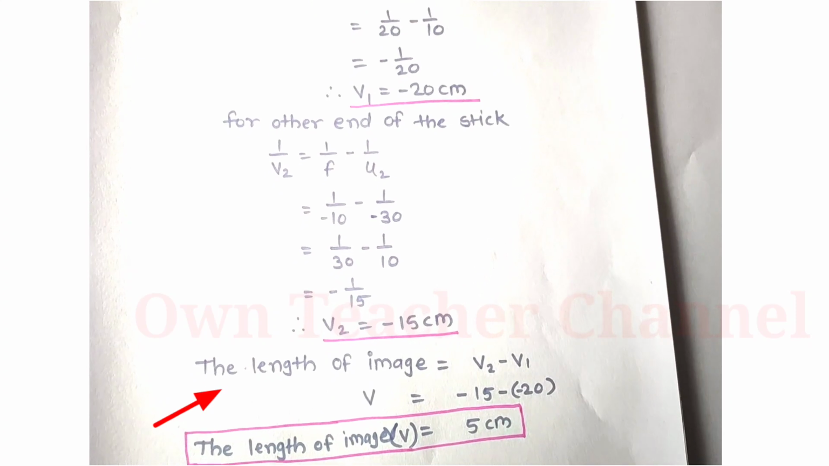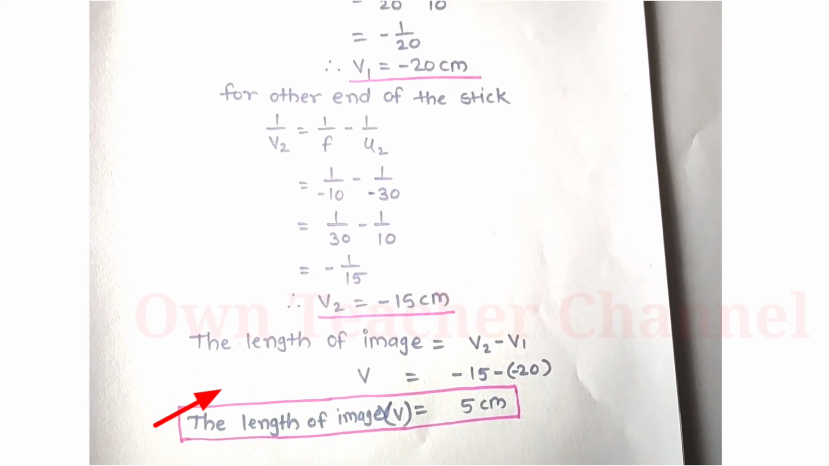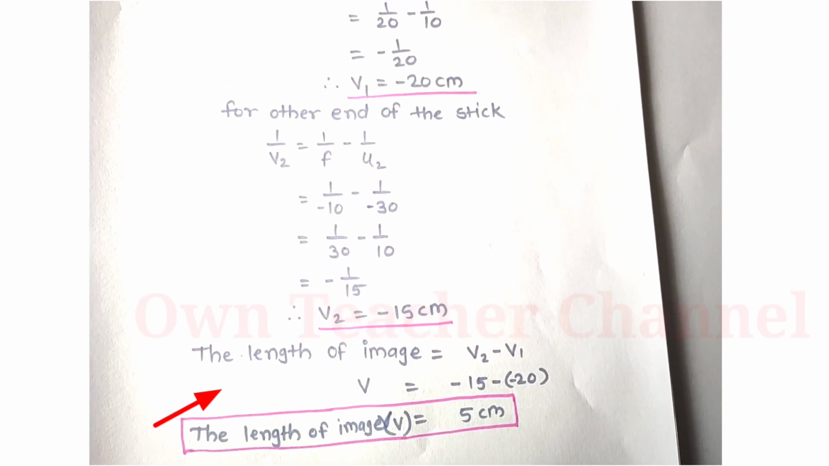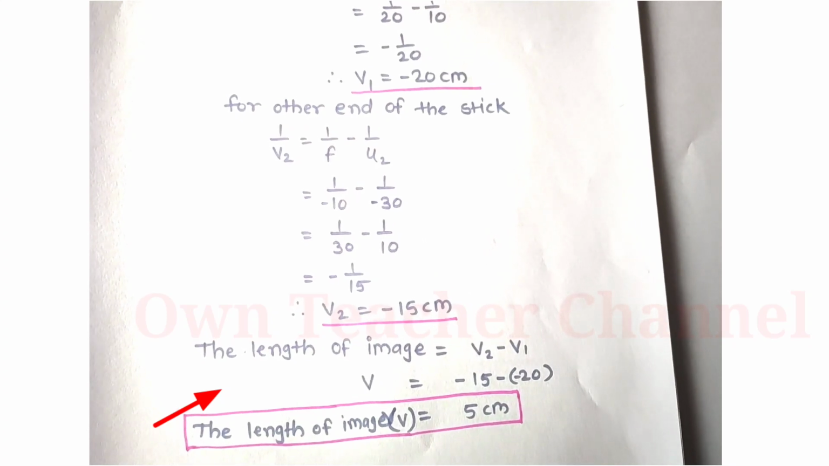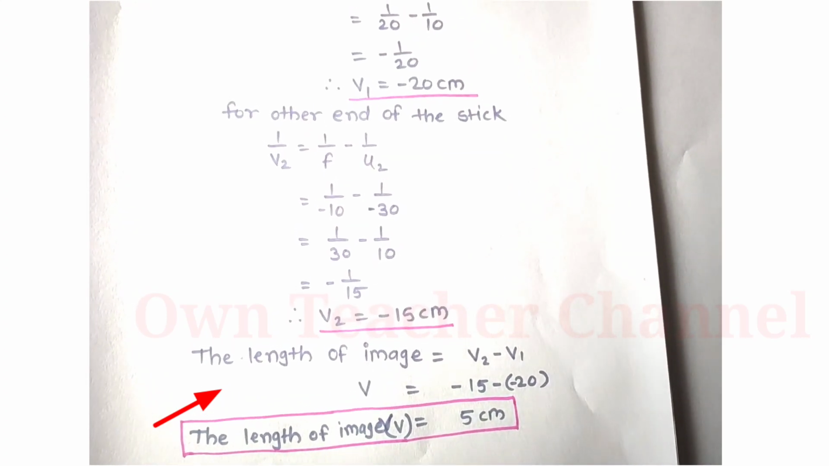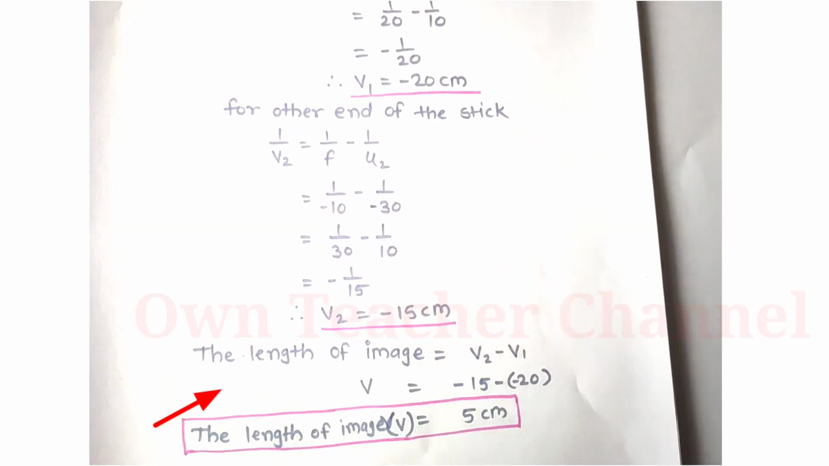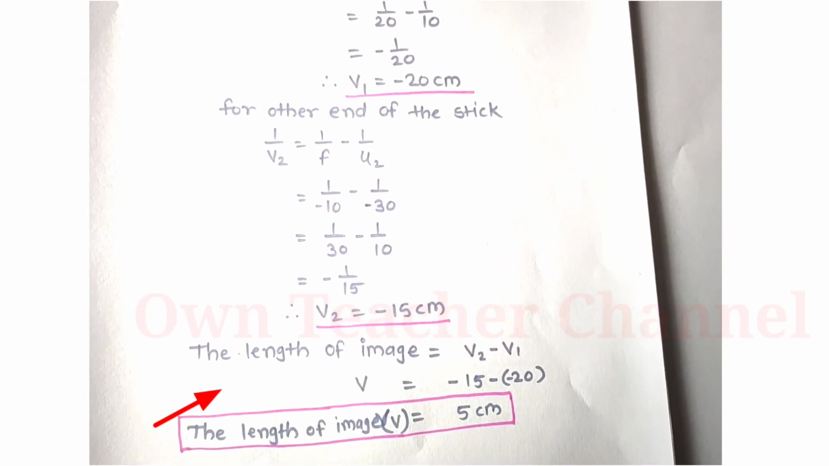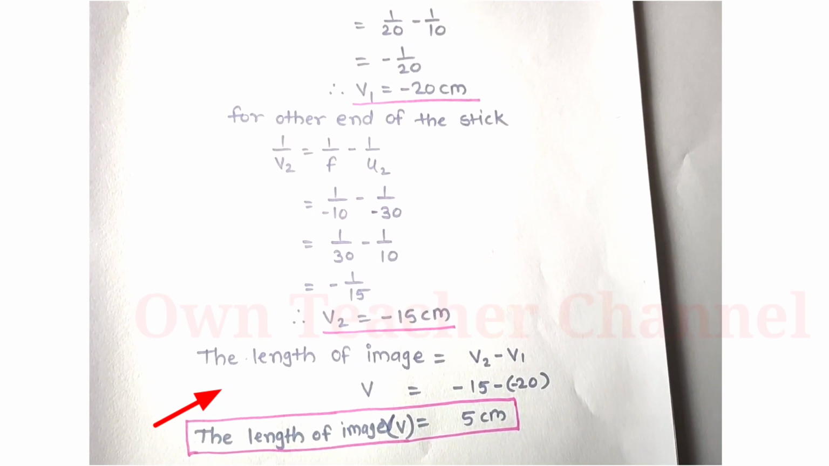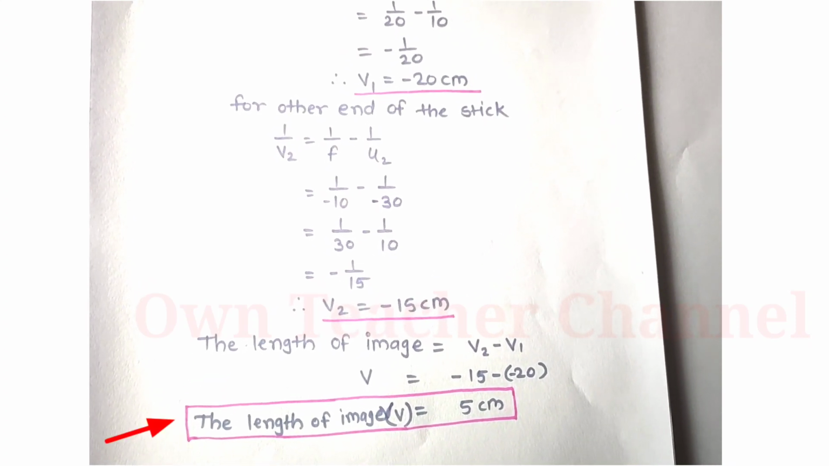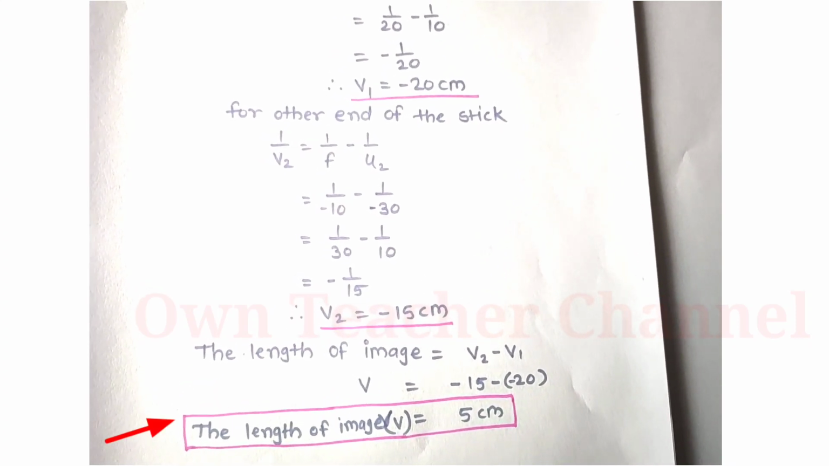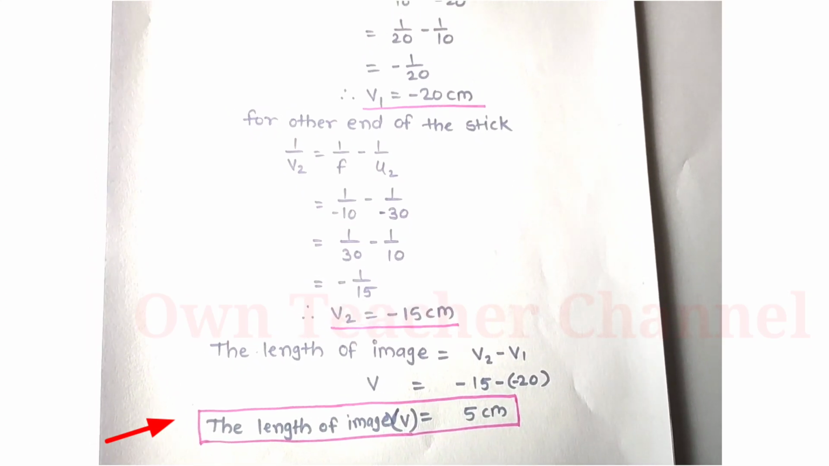The length of the image is equal to v2 minus v1. We will keep the values of v2 and v1. So minus 15 minus, in bracket, minus 20. So after subtraction we will get the answer. That means the length of the image is 5 centimeter.